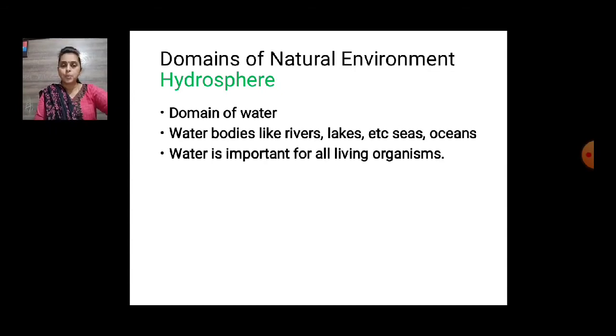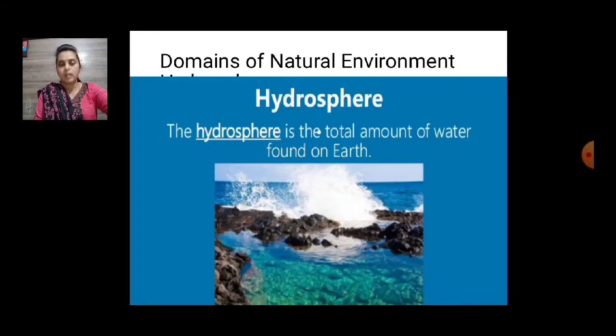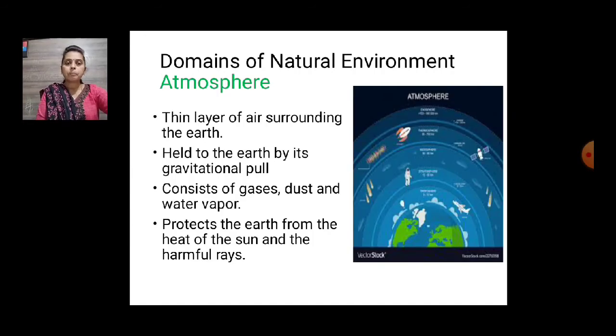Next, come to the hydrosphere. It is the domain of water, and water bodies are like rivers, lakes, seas, oceans, etc. And water is important for all living organisms, whether human beings or plants or animals. And the image you could see shows the total amount of water found on the earth, which is called the hydrosphere.